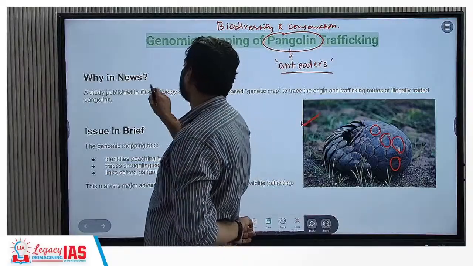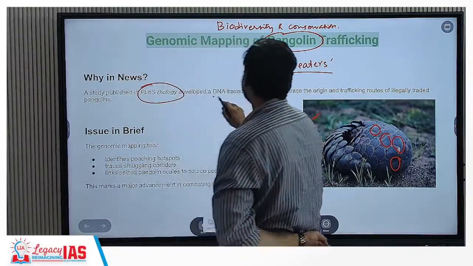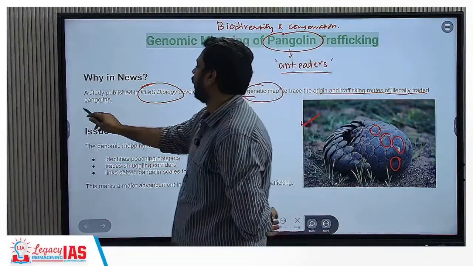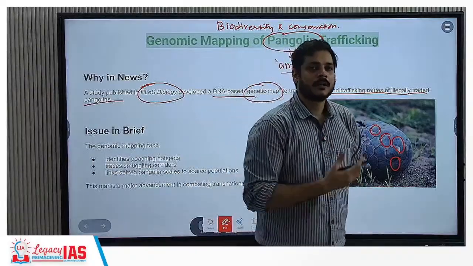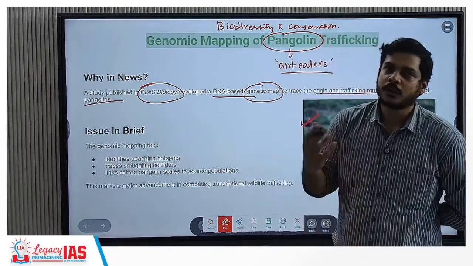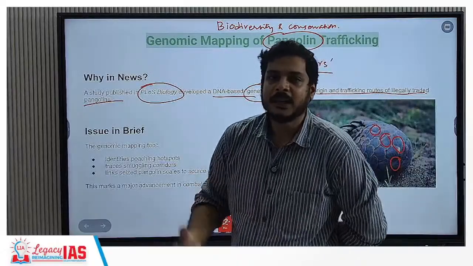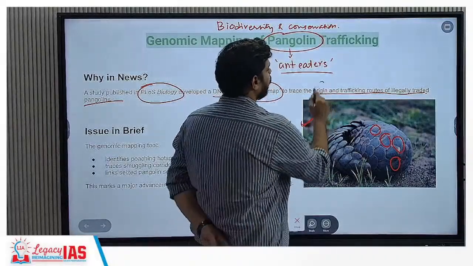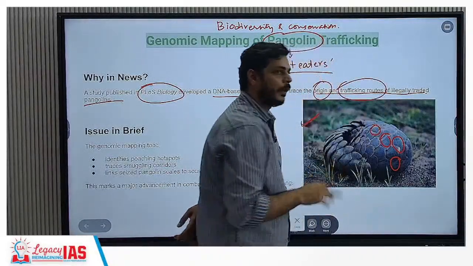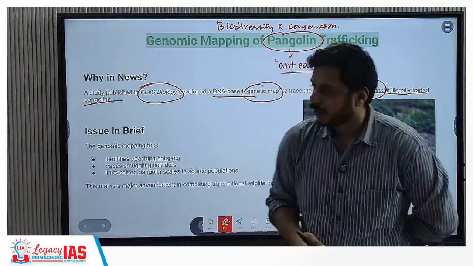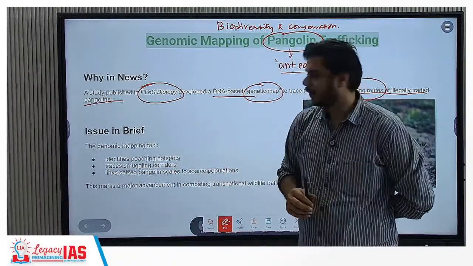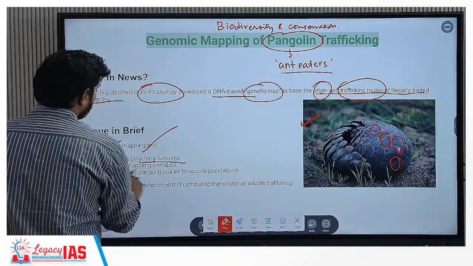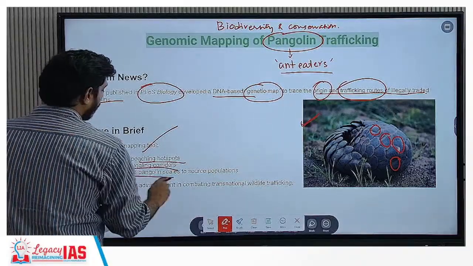A study has been published in PLOS Biology, developing a DNA-based genetic map to trace the origin and trafficking routes of illegally traded pangolins. Because of these body parts, pangolins are illegally trafficked from one point to another, and now we are able to track their origin as well as trafficking routes. This is because of the genomic mapping that has been done. The genomic mapping tool identifies poaching hotspots, traces smuggling corridors, and links seized pangolin scales to source populations.